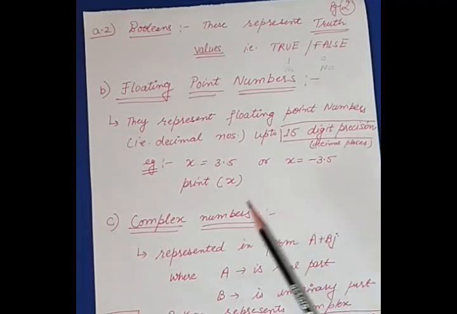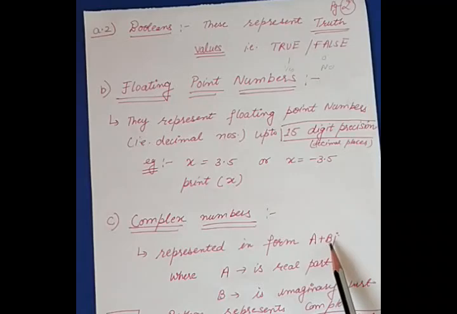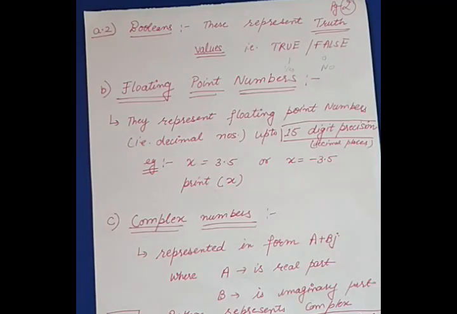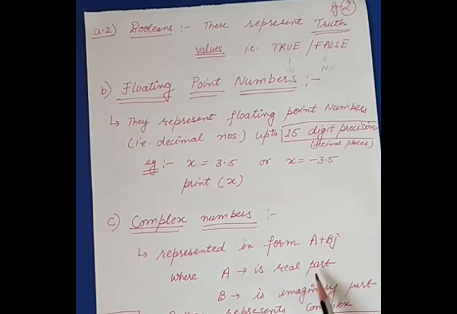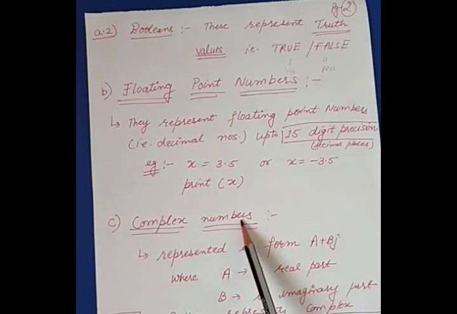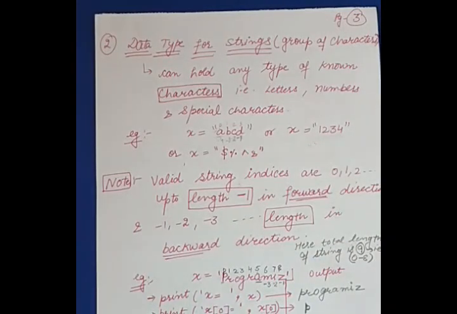Another type of number data type is the complex number, which is always represented in the form a plus bj. We have already learned the concept of complex numbers, a plus iota b, in our mathematics. The same numbers are represented here under Python data types, where a is the real part and b is the imaginary part. The most important thing to learn here is that a complex number is always represented in terms of floating point numbers inside Python.